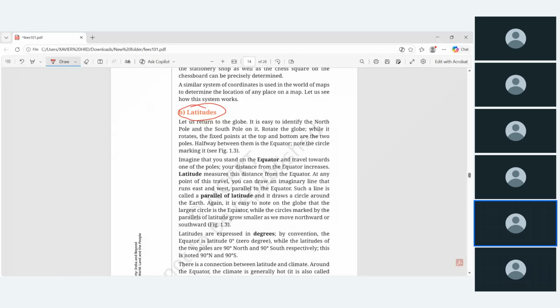Latitude and longitude mean they are lines. They are not physical lines, they are imaginary lines. Instead of calling them lines, mathematically we should call them coordinates. So these coordinates are used to locate the places on Earth.